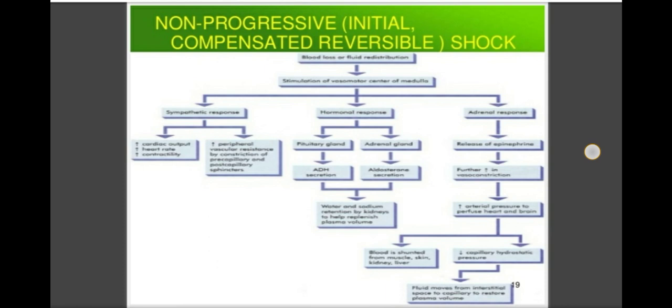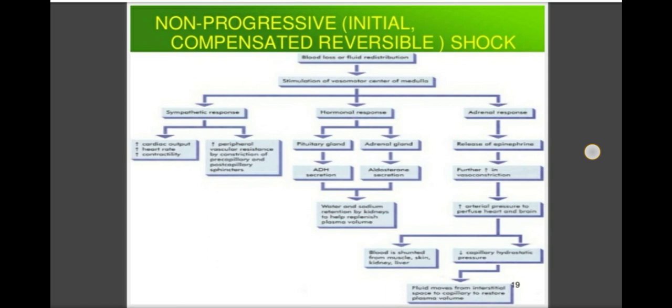And for this reason, in early stage of shock, an attempt is made to maintain adequate cerebral and coronary blood supply by redistribution of blood, so that the vital organs, that is brain and heart, are adequately perfused and oxygenated.